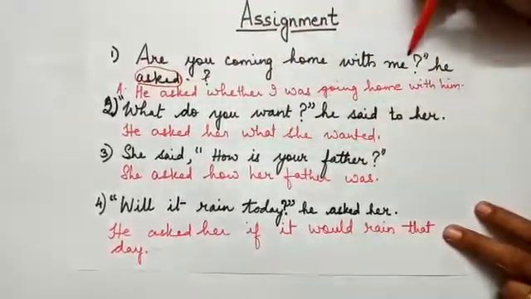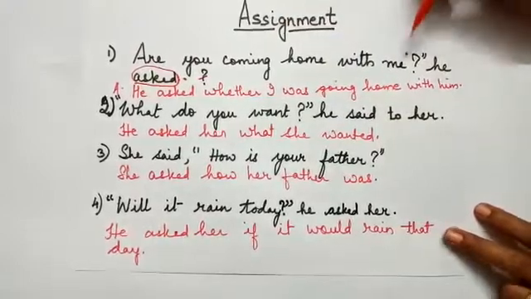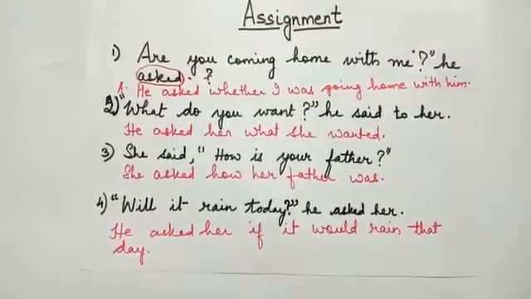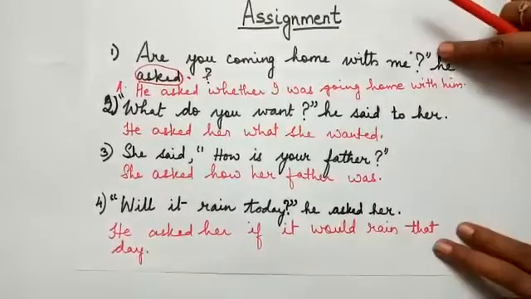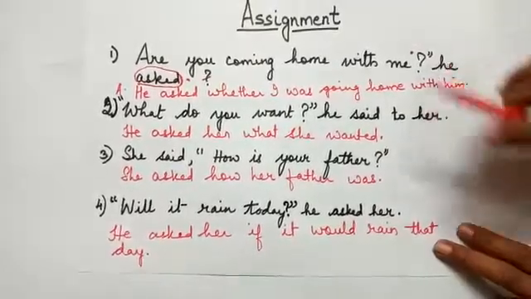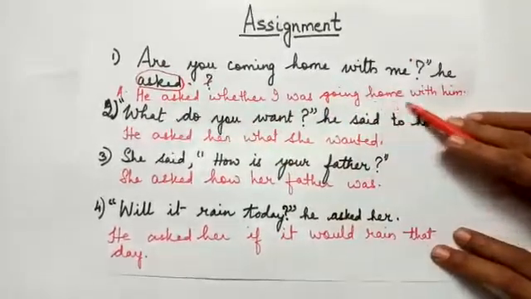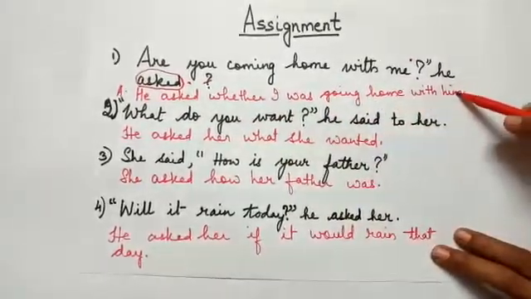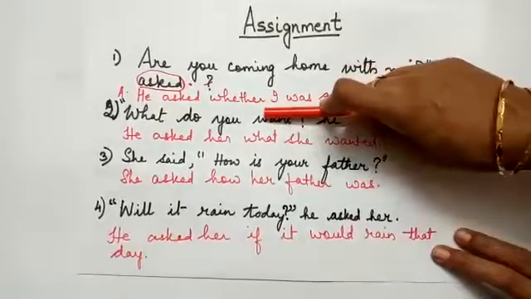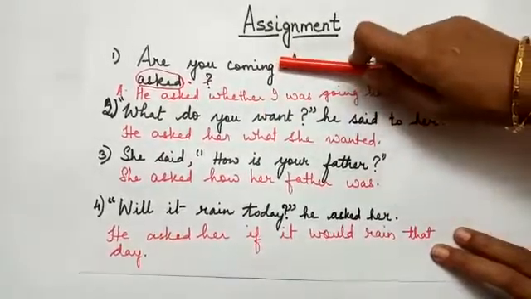Reported speech is an interrogative sentence, so we need to remember that the connecting that has not to be used. Now when we change it into indirect, it becomes: He asked whether I was going home with him. Why whether? Because it is a yes/no interrogative.